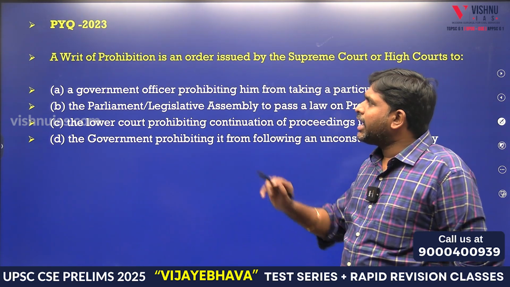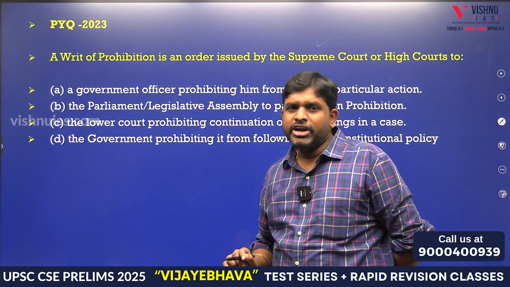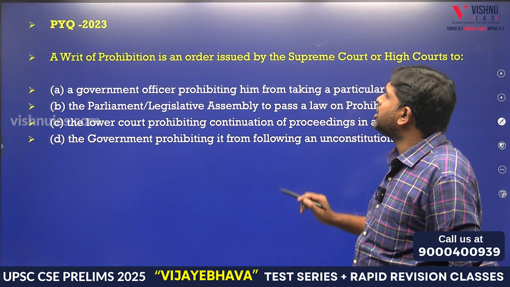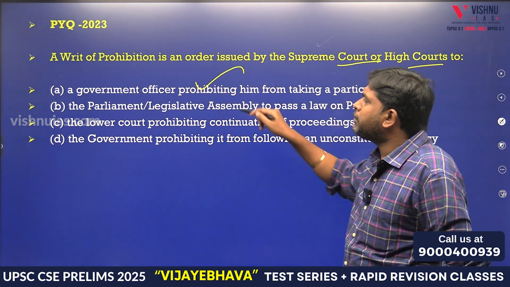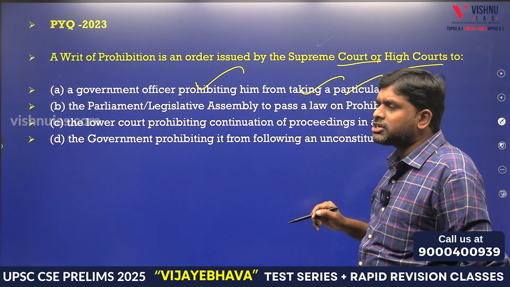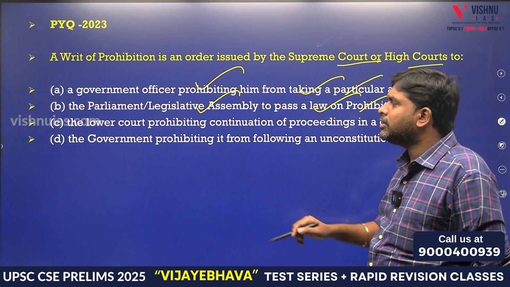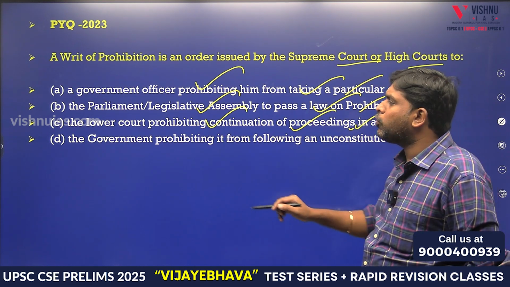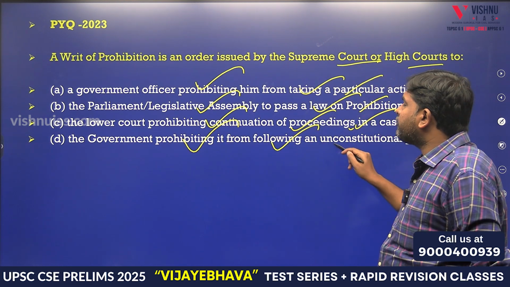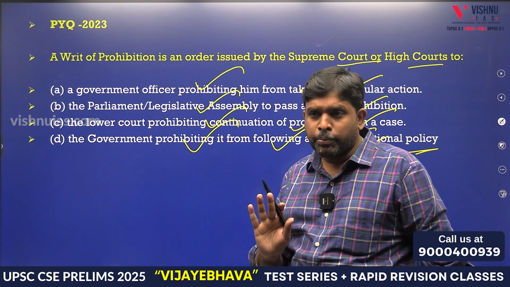2023 question: a writ of prohibition is an order issued by the Supreme Court to High Court, a government officer prohibiting him from taking a particular action, the Parliament or Legislative Assembly to pass a law on prohibition, the lower court prohibiting continuation of proceedings in a court, the government prohibiting it from following an unconstitutional policy. Another is a writ of prohibition.